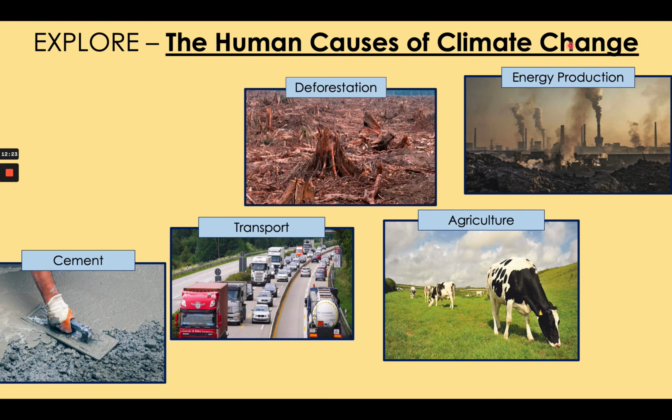When you burn coal or oil or natural gas, which is methane, you release carbon dioxide into the atmosphere. This process of energy production for electricity is required by all countries in the world, but mainly for high-income countries and newly emerging economies, NEEs, such as China, India, and Brazil. Recently, countries have been moving to renewable energy such as solar and wind power, which don't use fossil fuels to create electricity. But the vast majority, which means the most of our energy production, comes from the burning of fossil fuels such as this. And consequently, a quarter of all greenhouse gas emissions created by humans is from energy production.